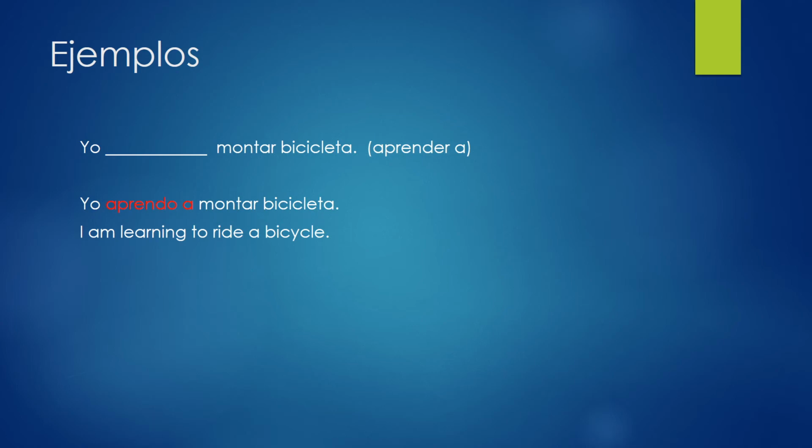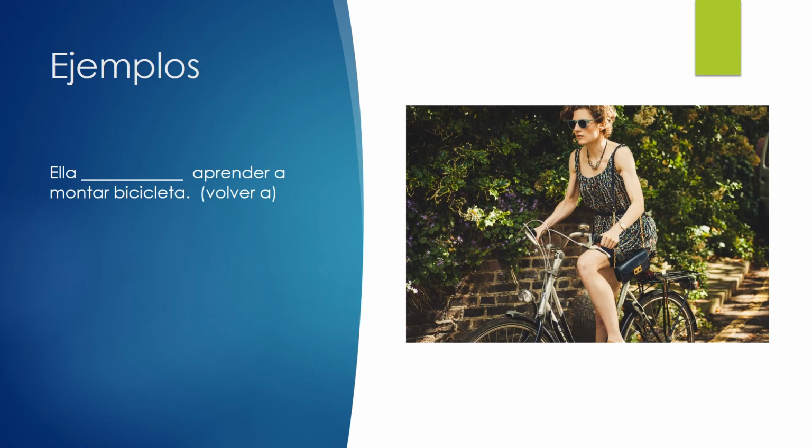Yo aprendo a montar bicicleta. I am learning to ride a bicycle. So as you can see, you conjugate the verb aprender and you always remember that a. How would we conjugate volver in this example?